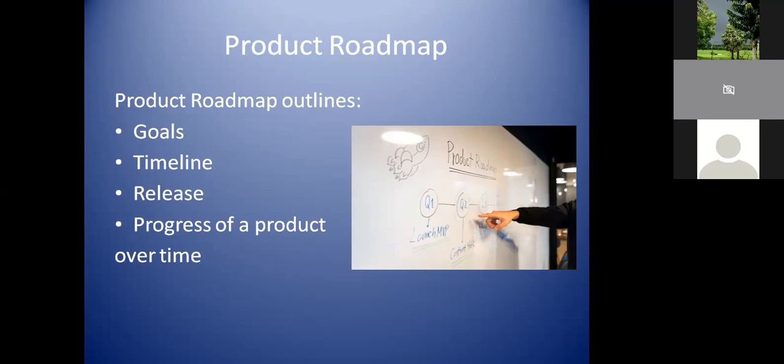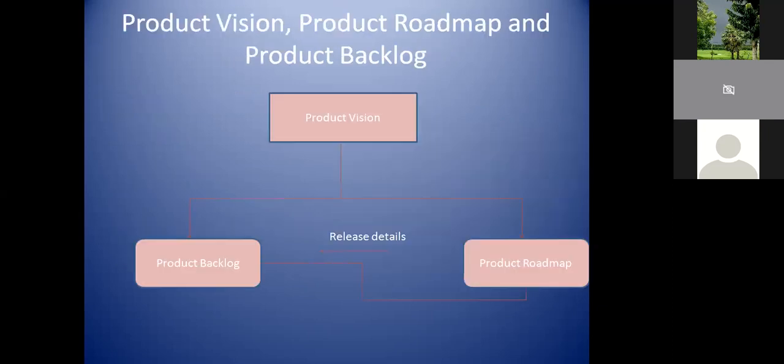Okay, so now we know what a product is, what a product vision is, and what a product roadmap is. Just try to collect all this information, because the next slide is going to talk about everything. Now, we know what a product vision is. Always remember what, who, and why. Why are we creating the product? For whom are we creating the product? What is the benefit we are going to get out of the product? This will give you the details about the product vision. The product roadmap is going to give the release details, the timeline details, and the goals that we are going to achieve in each and every release. Now we know these details.